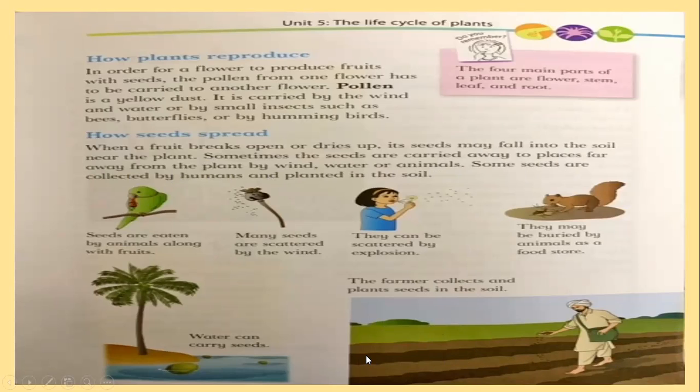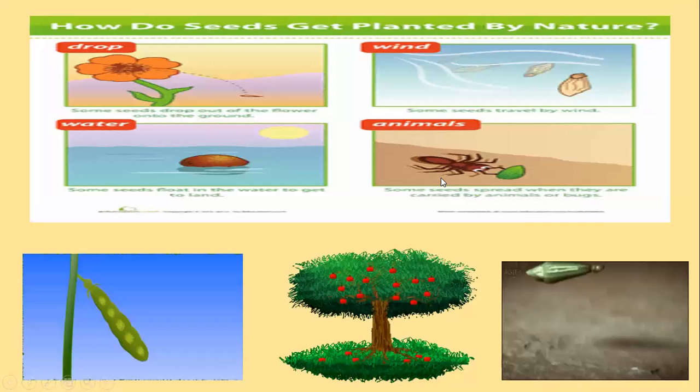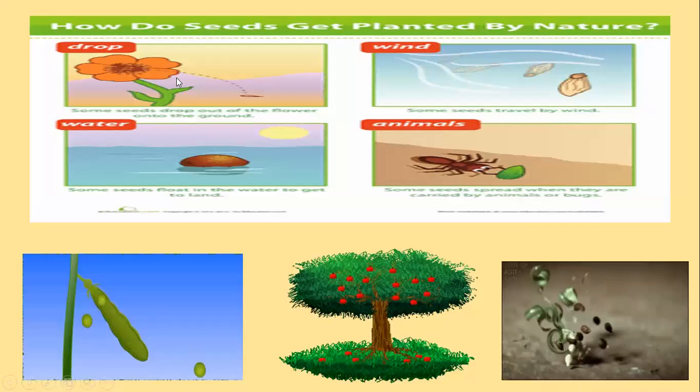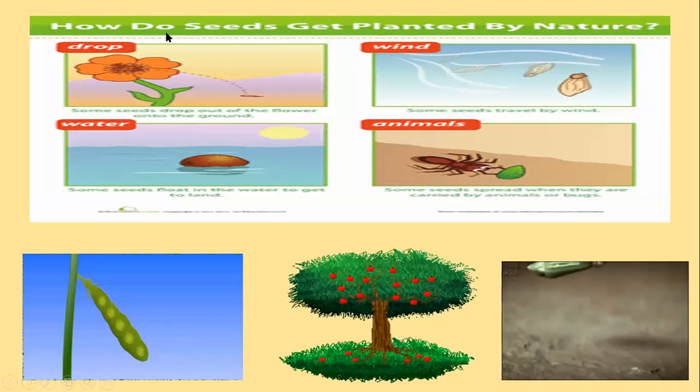But the natural processes are wind, water, or animals, as you can see here. How do seeds get planted by nature? Sometimes they drop from the flower or the fruits break down. Then the lightweight seeds are carried by the wind or the water, or some animals take them.